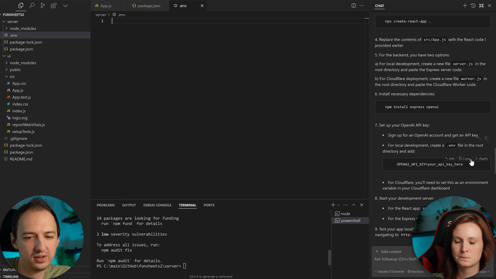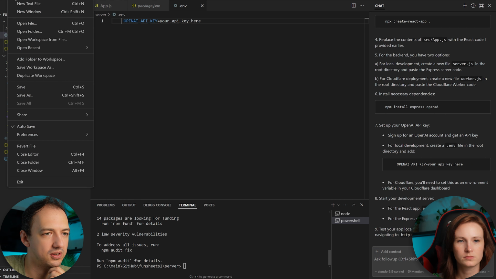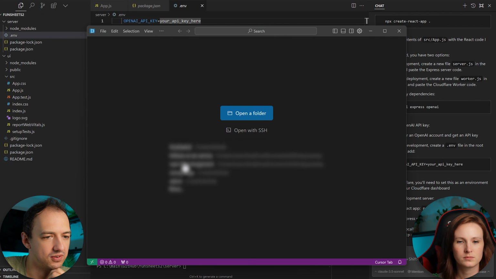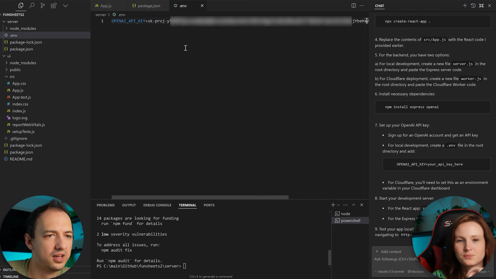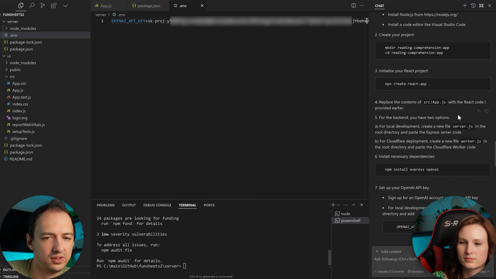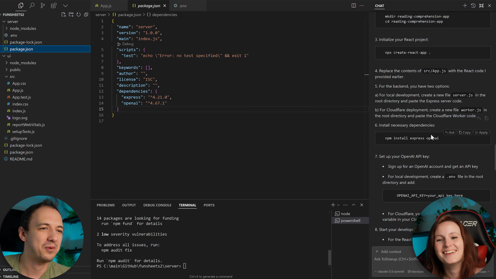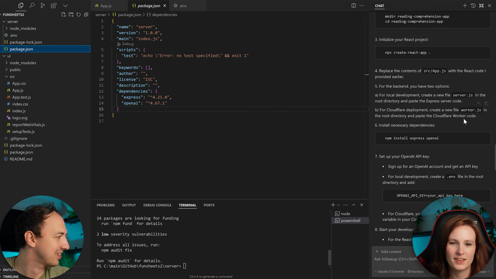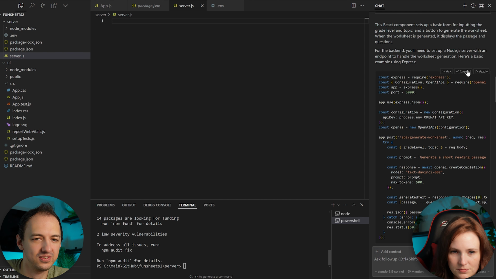So that's here. Cool. We're going to add it to this file, and let me go ahead and get you an API key from one of my projects. Okay, so we got the OpenAI key added here. Now we can go and do the other stuff that I was talking about with the server. Why don't you go ahead and create a new file, server.js, and copy the code that I told you about. Yeah, right there. For the backend, you'll need to set up server.js.